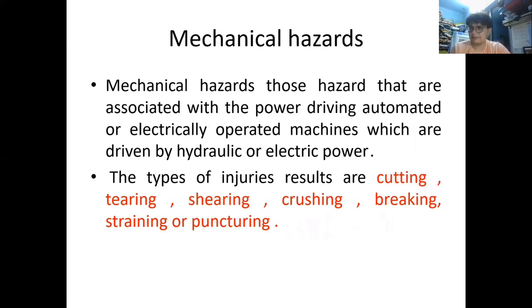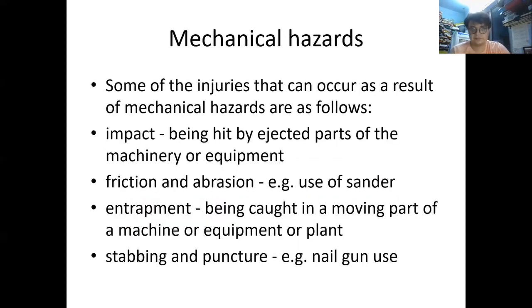So the accidents caused by such kinds of equipment are termed mechanical hazards. The types of injuries resulting from mechanical hazards are cutting, tearing, shearing, crushing, breaking, straining, or puncturing. So these are all the types of injuries that can occur because of mechanical hazards.